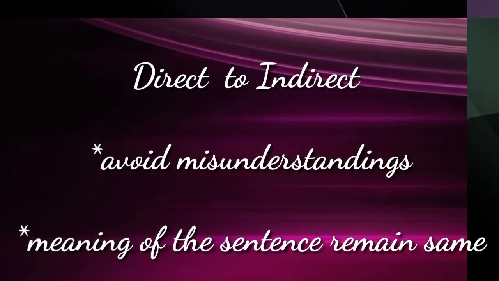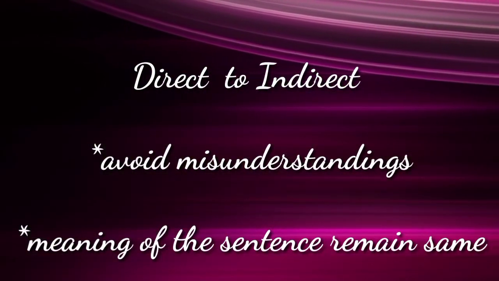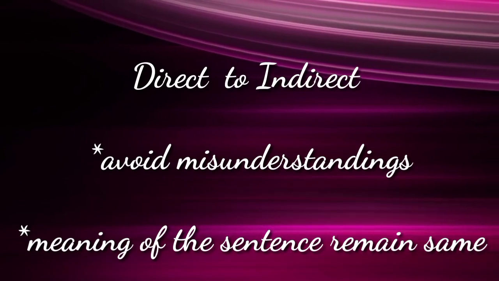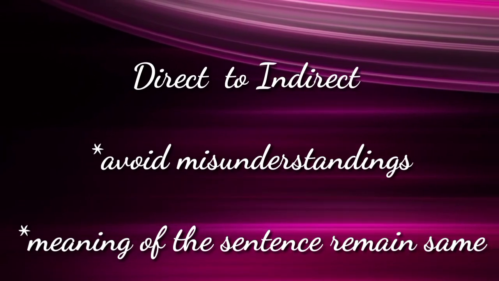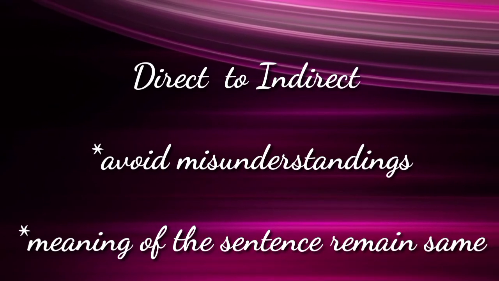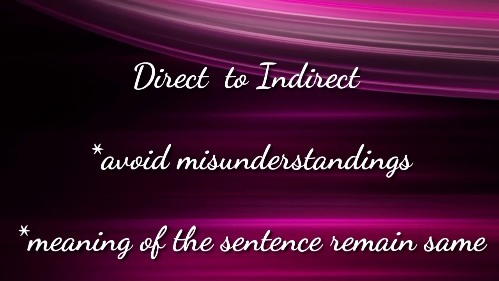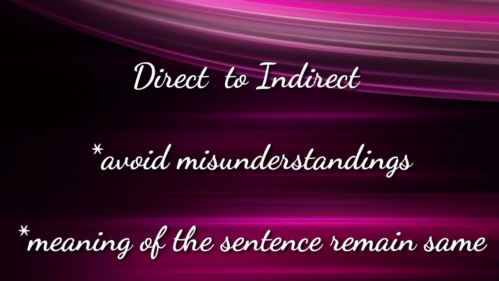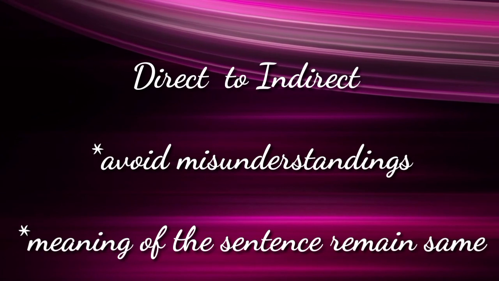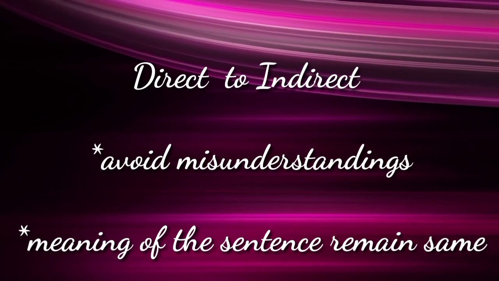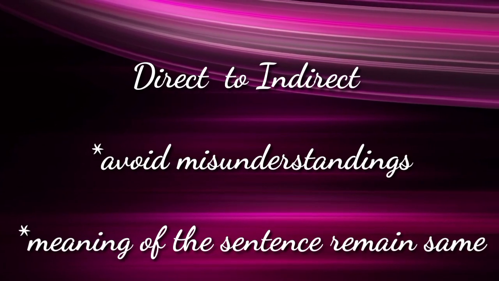When we change direct speech into indirect speech, the reported speech is changed, and it is done to avoid misunderstanding. Even though we change direct speech into indirect speech, by keeping these rules in mind, the meaning of the sentence is the same. We are not changing the meaning while changing the sentences from direct to indirect. So this is the most important thing about this change.